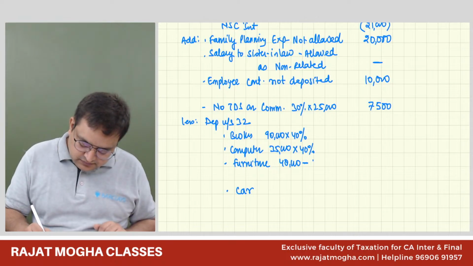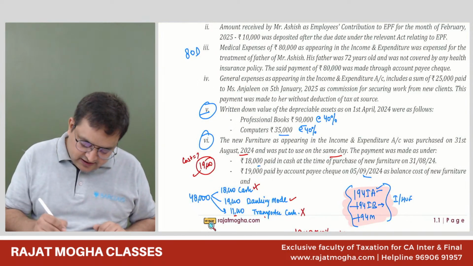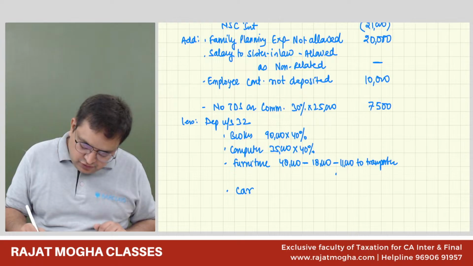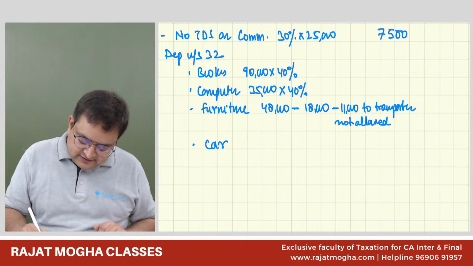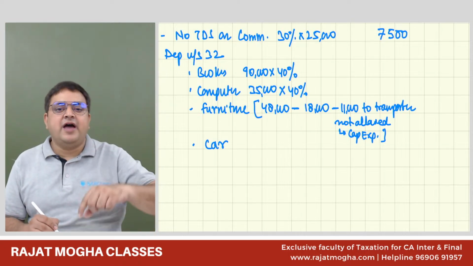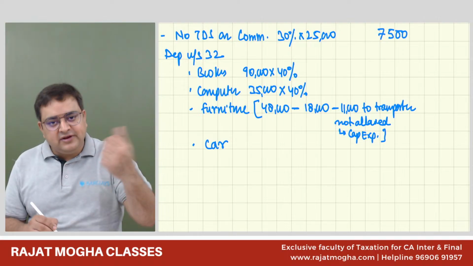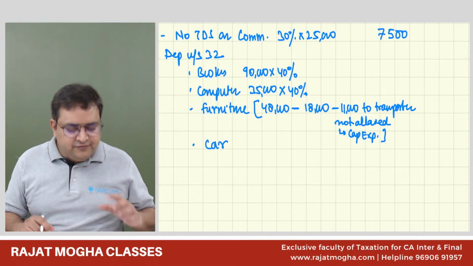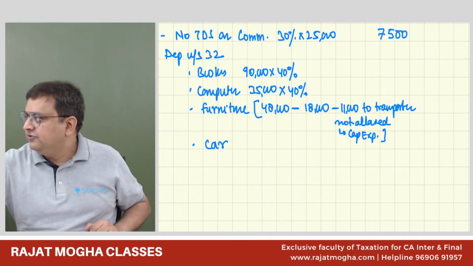minus how much we have paid in cash? 18,000, minus 18,000, minus 11,000 to transporter. Not allowed. Why we are not allowing it? Since it's a capital expenditure. If it would have been revenue expenses, I would have allowed it, because then section 48(3) will apply. But here, this is not a revenue expense. We have already discussed. It's a capital expense. So we don't consider anything which is more than 10,000 rupees.